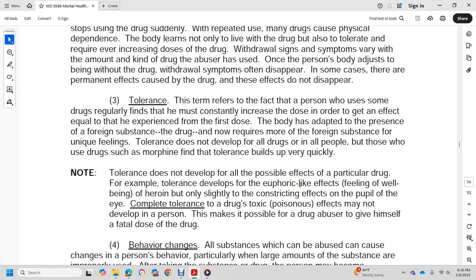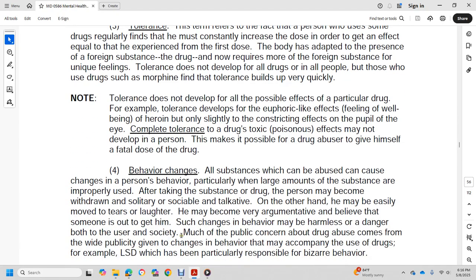For example, tolerance develops to the euphoric effects, the feelings of well-being, of heroin, but only slightly to the constriction effects of the pupil of the eye. Complete tolerance to the drug's toxic, poisonous effects may not be developed by the person, and this may also lead the drug abuser to give himself a fatal dose of the drug.